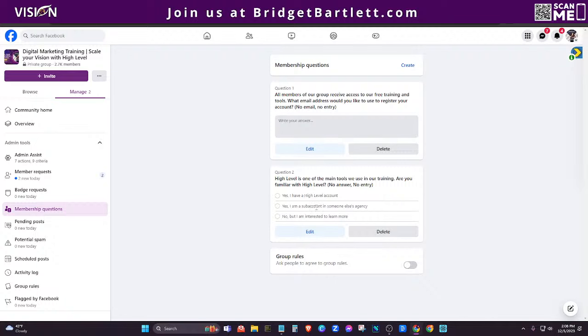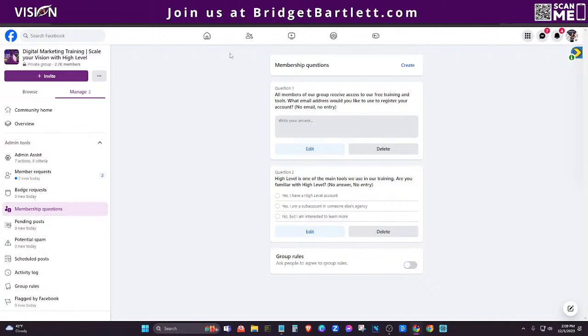And I can also find out, do they already have a HighLevel account? Are they a sub-account in someone else's agency, or do they not have a HighLevel account? Now, based on their answers here, they're going to get a welcome email, and it's going to tell them how they can join our program based on these 3 criteria. Okay, so that's how my typical group funnel works. But when you're using something like this script to get leads to your group, that's the process.